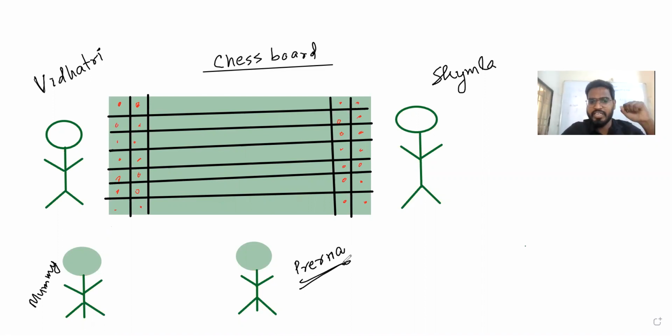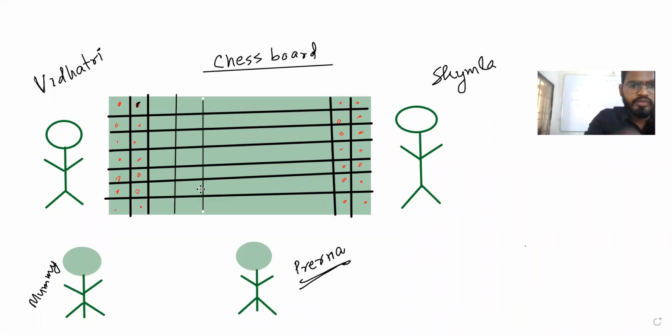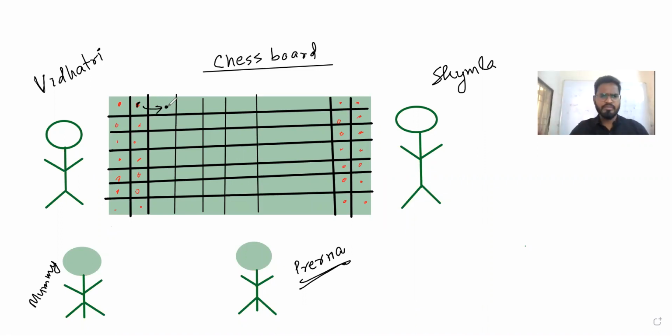Whatever information she collects from here, she calls her mom and tells her, "Mummy, if this happens, it happens like this." Let's see. Suppose you see the Pyada, it goes straight. She observes that Vidatri started with the Pyada and it went one box straight. So Prerna told mummy, the Pyada used to travel one box straight.